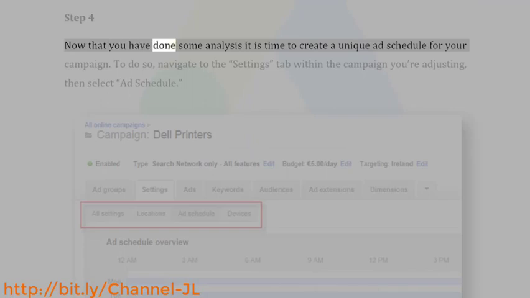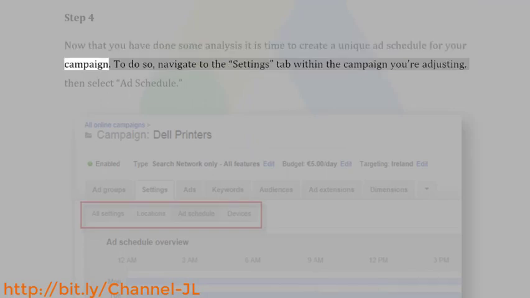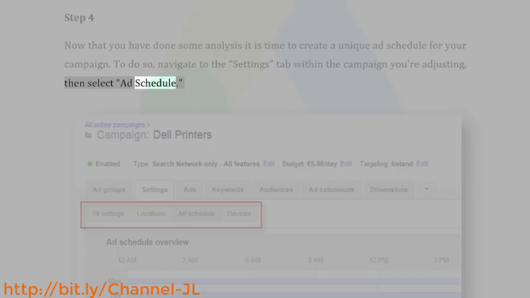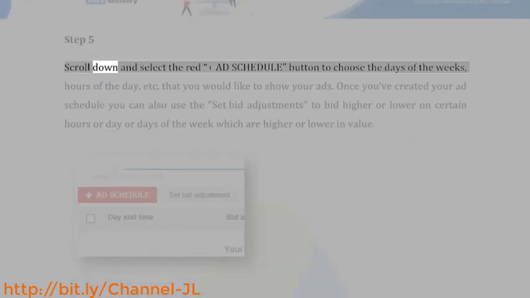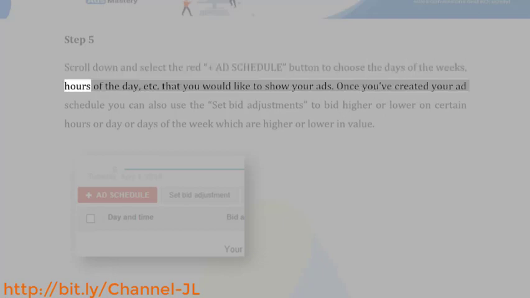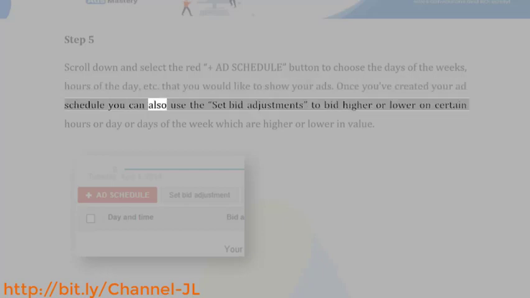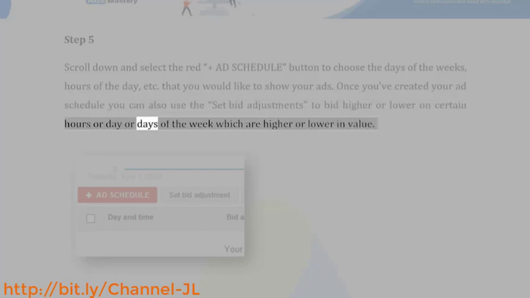Step 4. Now that you have done some analysis, it is time to create a unique ad schedule for your campaign. To do so, navigate to the Settings tab within the campaign you're adjusting, then select Ad Schedule. Step 5. Scroll down and select the red +Ad Schedule button to choose the days of the week, hours of the day, etc. that you would like to show your ads. Once you've created your ad schedule, you can also use the Set Bid adjustments to bid higher or lower on certain hours or days of the week which are higher or lower in value.